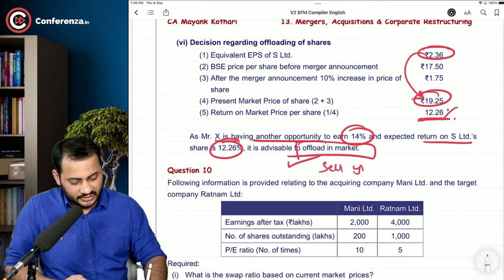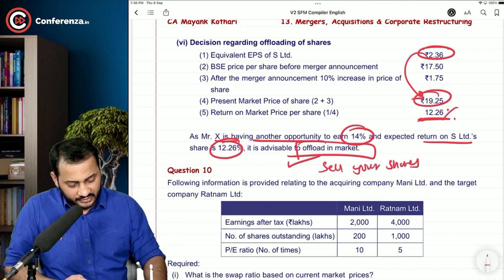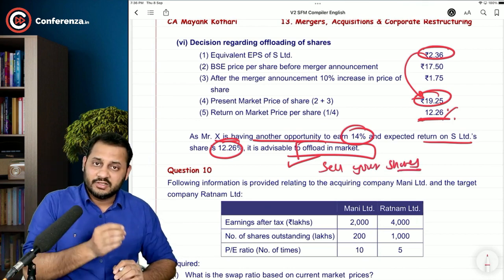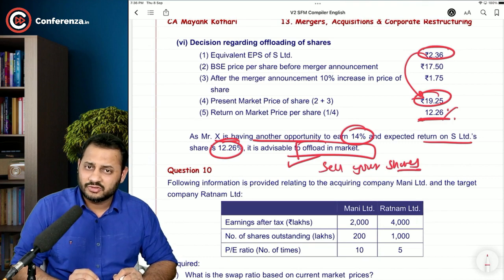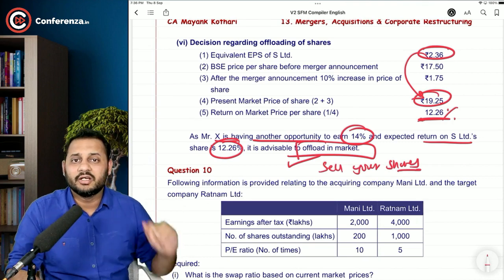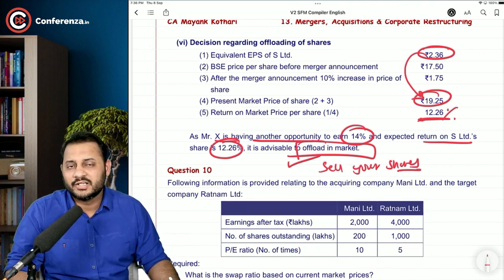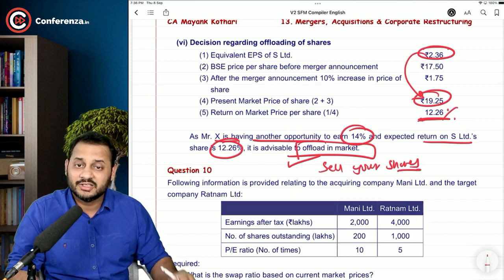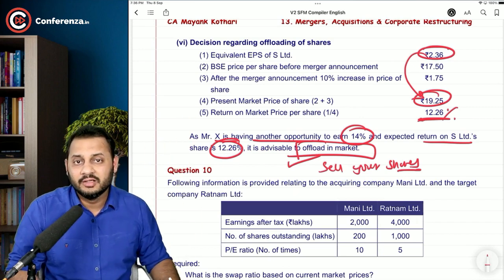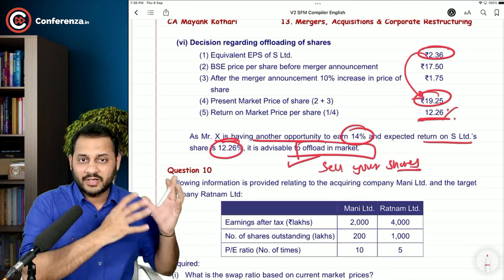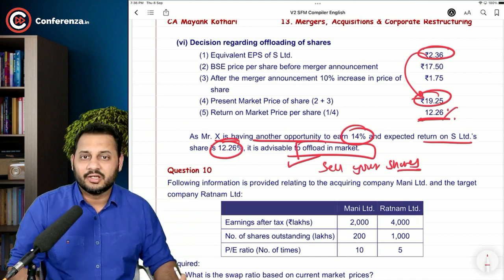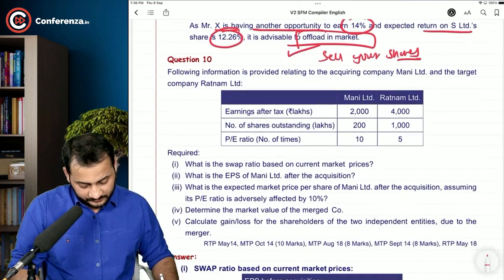That means sell your shares in the market immediately, receive 1,92,500 rupees, and invest somewhere where you are getting 14%. That's the answer. Very easy. And actually this is related to the practical world. This is more of a practical question than theoretical. Cool.